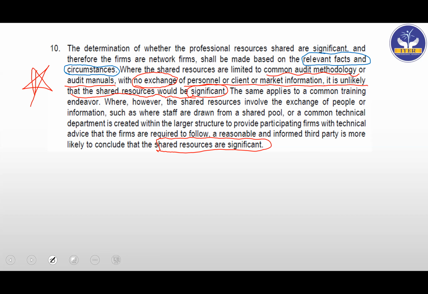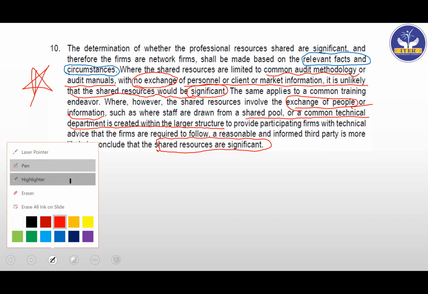So if there is a shared pool or a common technical department, and different firms are sharing their staff so that knowledge can be shared, improved and developed, then we'll say that yes, it is significant.